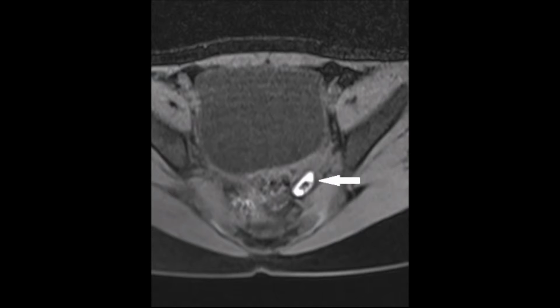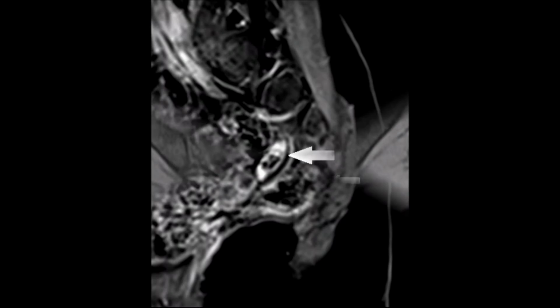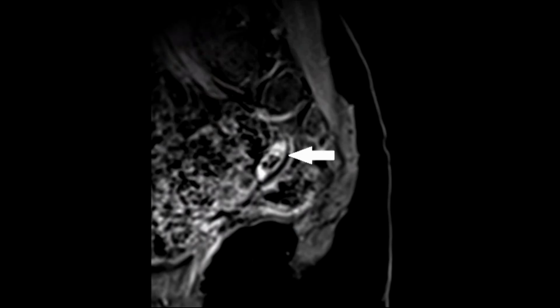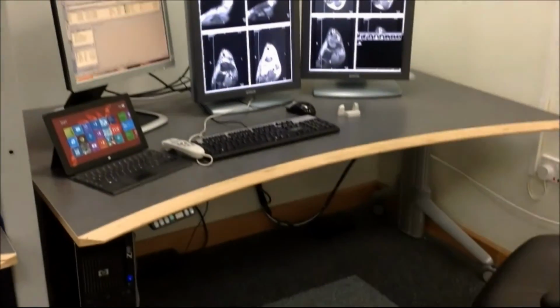Normal left ovary is noted, white arrow. Axial fat suppressed T1 weighted image showing oval hyperintense lesion with thick central calcification in the left adnexa, arrow. Note peripheral hyperintensity on the T1 weighted image can be due to methemoglobin or calcification. Sagittal post-gadolinium contrast T1 weighted fat suppressed image shows non-enhancing calcified oval lesion, arrow, in the left adnexa.